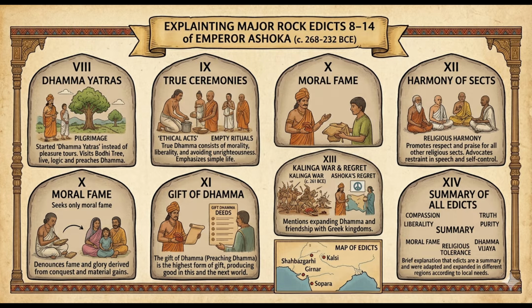And at last, Major Rock Edict 14, which is present at multiple locations, explains the purpose of the inscriptions, states variations in language and style for different regions, and shows the systematic communication strategy of the empire.